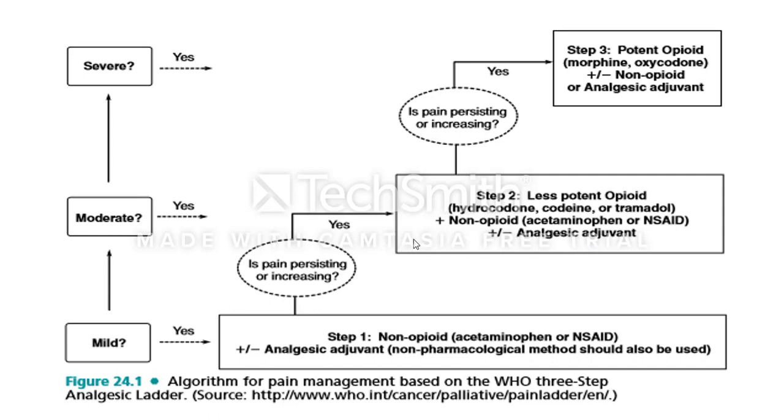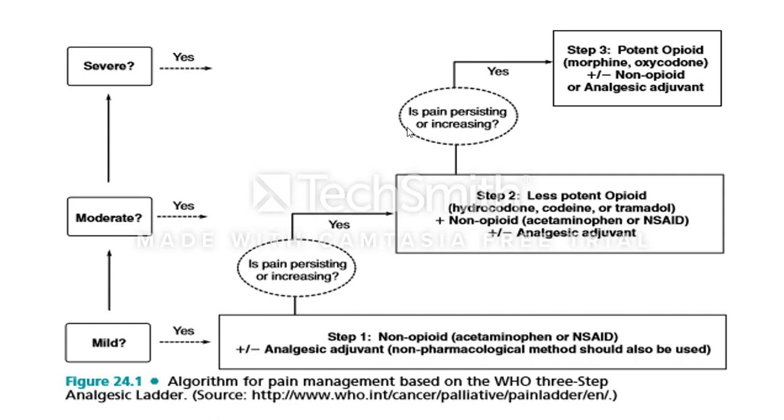After these second step drugs, if the pain is not relieved, it means the pain may be severe, and